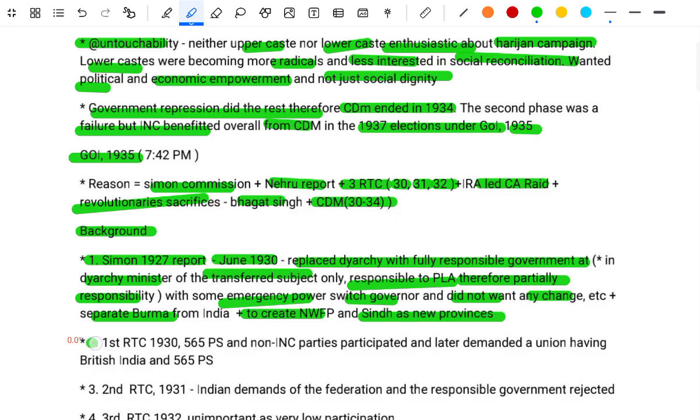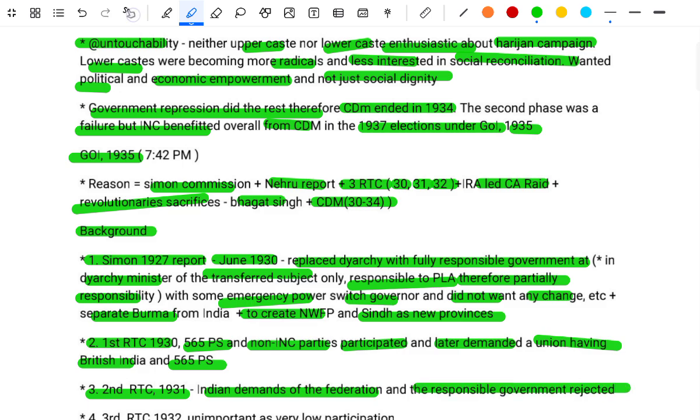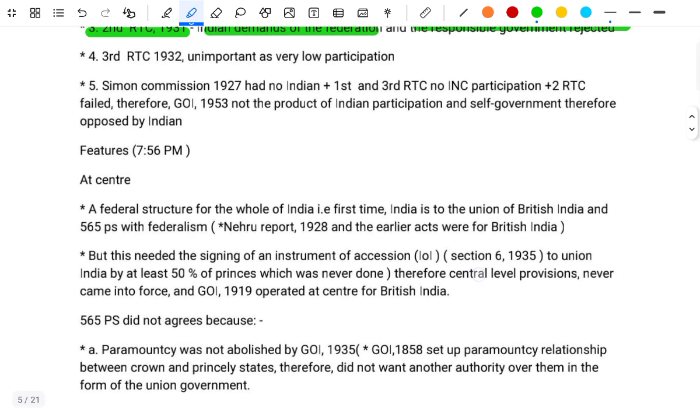Second, the first round table conference 1930. 565 princely states and non-INC parties participated and later demanded a union having British India and 565 princely states. Third, the second round table conference 1931, Indians demanded a federation and the resolution government rejected. Fourth, the third round table conference 1932, unimportant as very low participation.